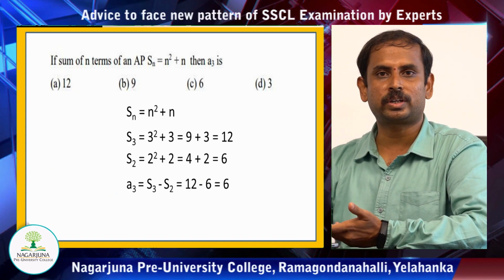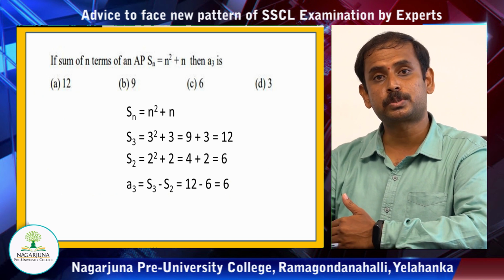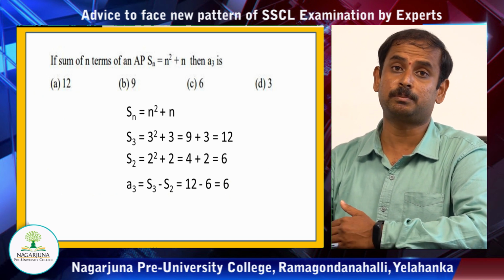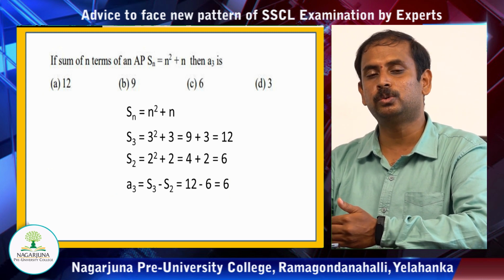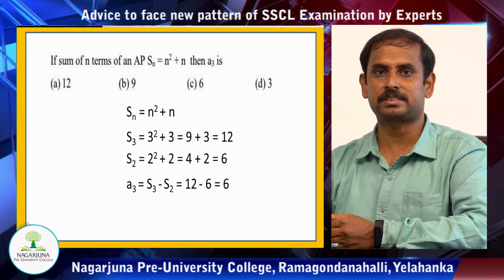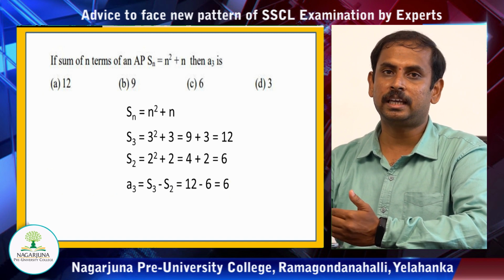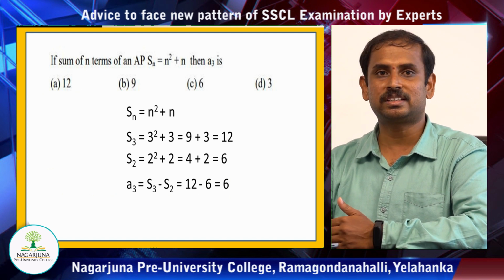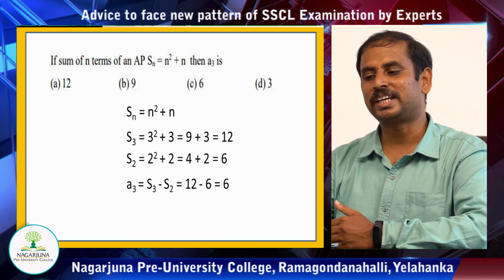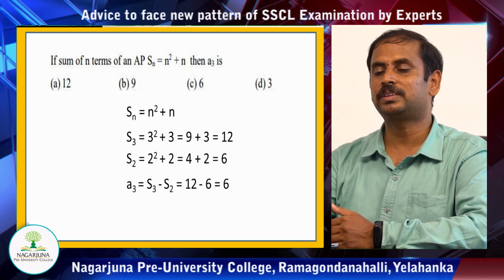See here, Sn is equal to n square plus 1, children. Substitute n is equal to 3, you get S3 value, the sum of 3 terms. Now find out sum of 2 terms also. So S3 minus S2 will always give you A3. Remember this, because we know the formula Sn minus Sn minus 1 is always equal to An. Using this, I can easily find out the third term. So S3 minus S2 gives the third term, that is 6.